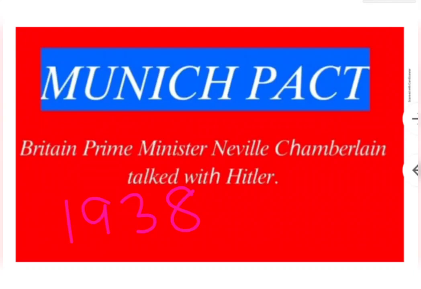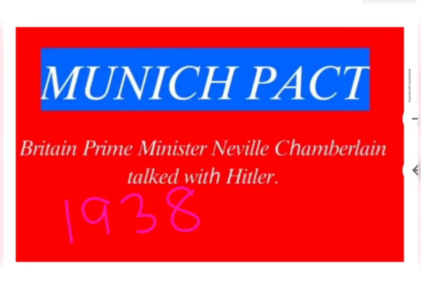So at that time, who intervened in the sense? Britain's Prime Minister Neville Chamberlain. He intervened. He initiated a talk. He talked with Hitler and signed the Munich Pact in the year 1938. So Hitler promised not to take any more Czech territories, Czechoslovakia territory. But what did Hitler do? Within 6 months, he violated the Munich Pact by capturing the whole part of Czechoslovakia.